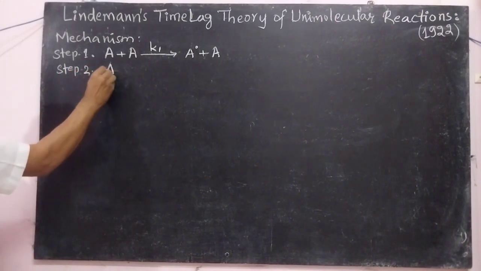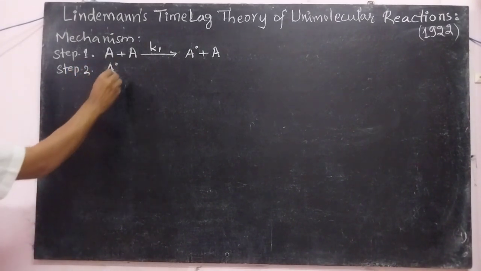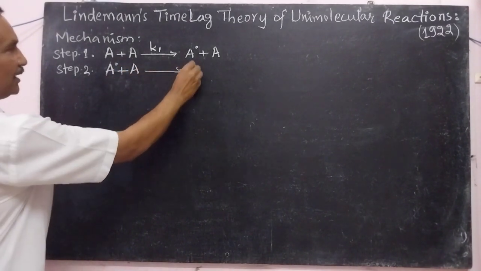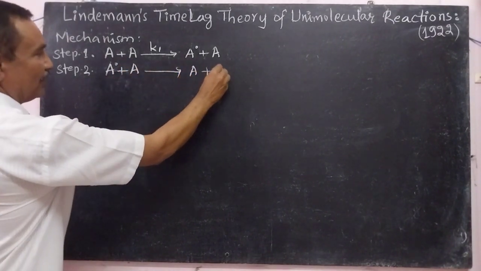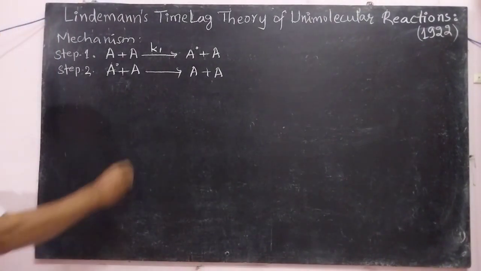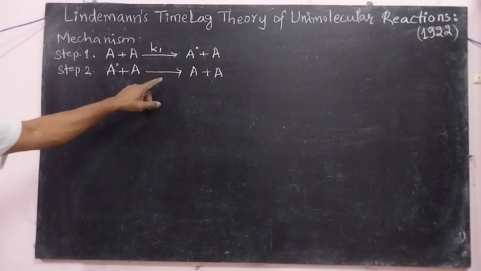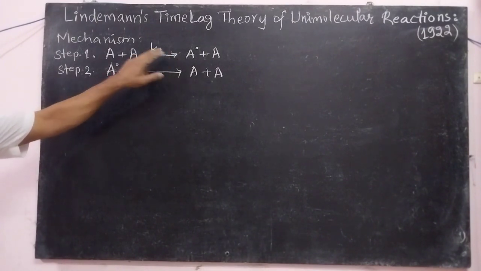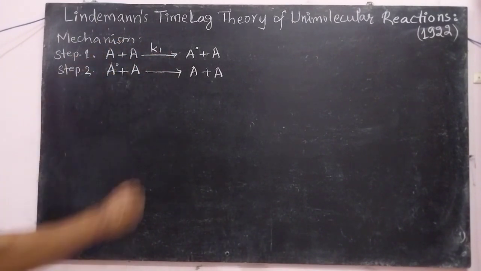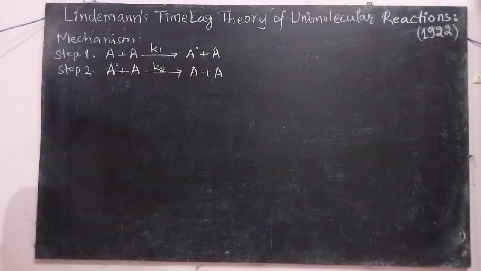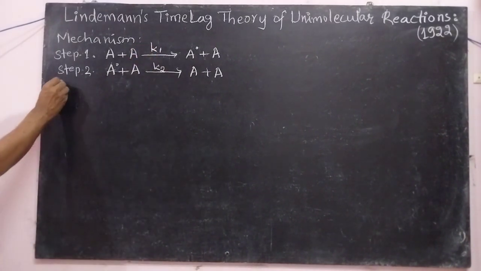The activated species A star collides with another normal molecule and gives rise to normal molecules or the ordinary molecules. That is deactivation. This step 2 is deactivation, just the reverse of step 1. And this reaction takes place with rate constant K2. Then step 3.